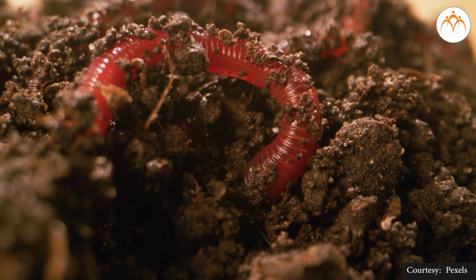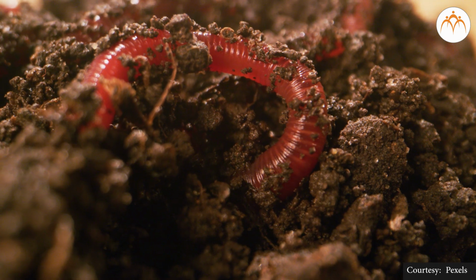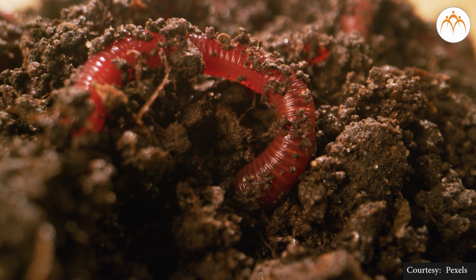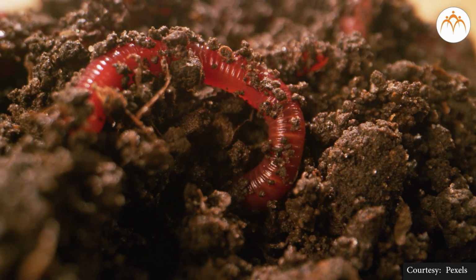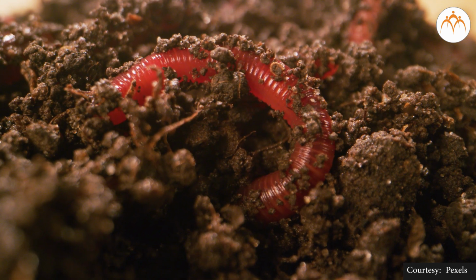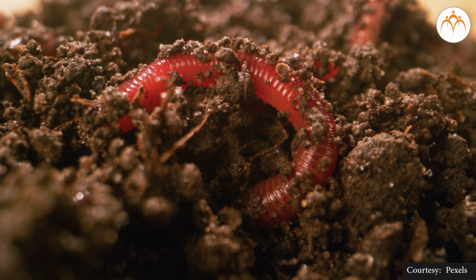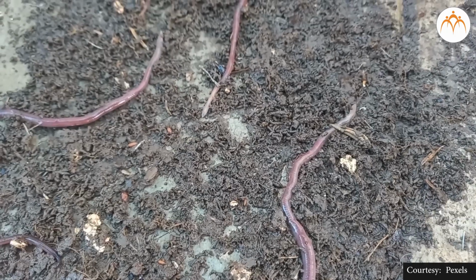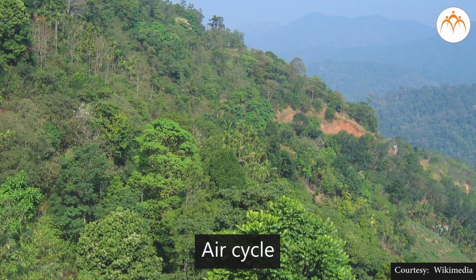This results in the formation of substances that are useful for the growth of plants. Plants use these substances to grow. The return to the soil of the remains of animals and plants as a result of decomposition completes a cycle of nature, the oxygen cycle.